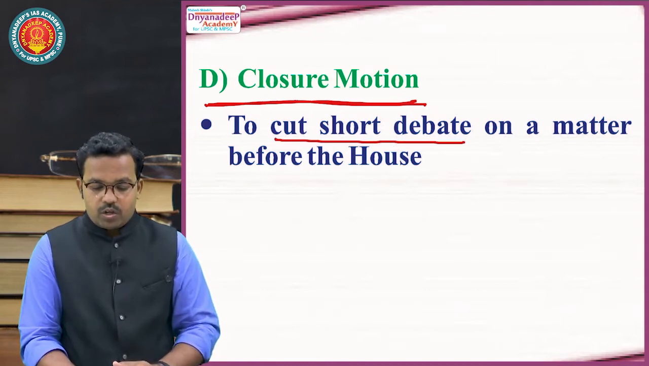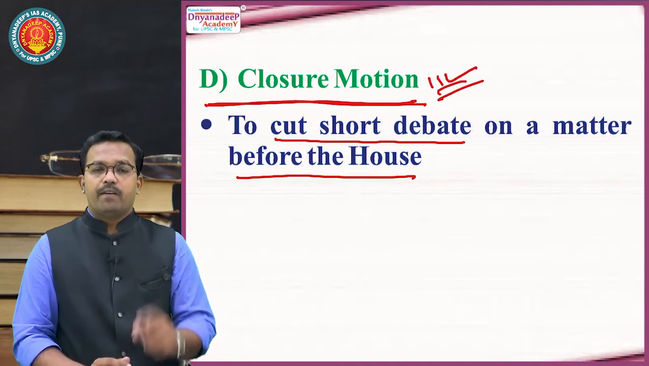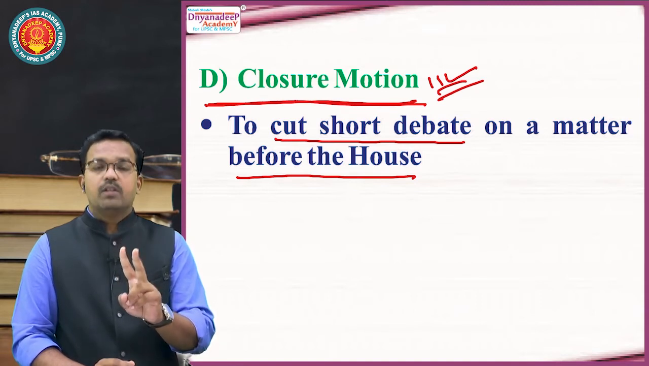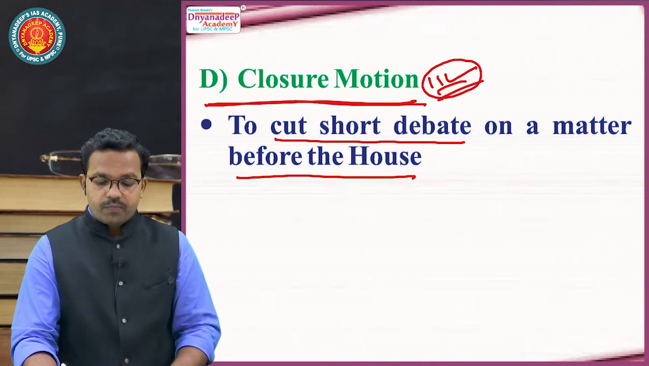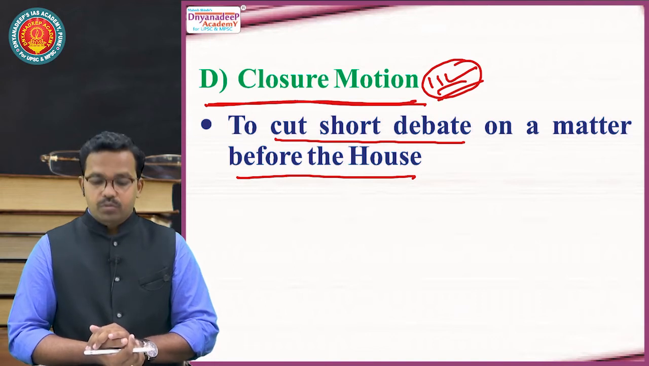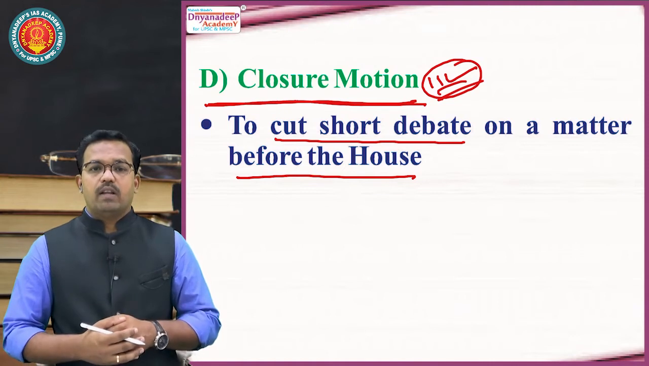So, to cut short debate on a matter before the House, closure motions are used. Closure motion. First, substantive motion. Second, substitute motion. Third, subsidiary motion. Fourth, closure motion. It means when you want to stop discussion on a particular subject, you use closure motion. Now, there are various types of closure motions.